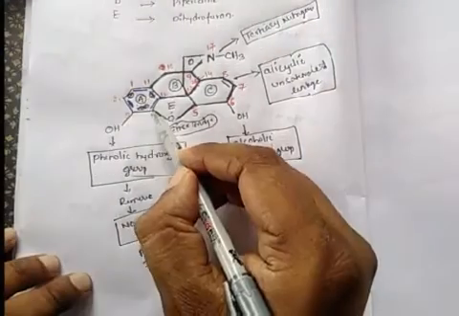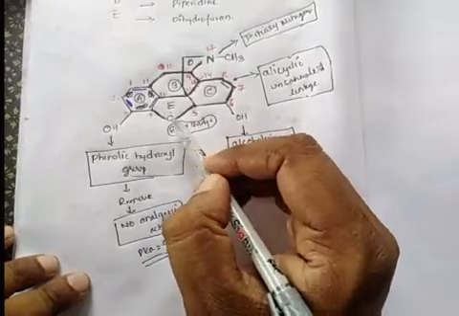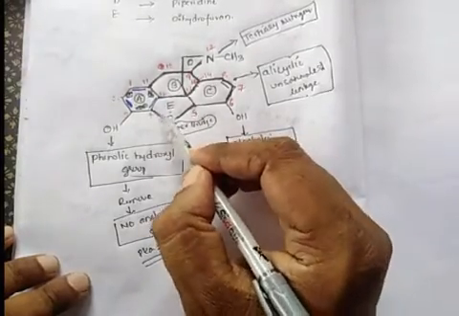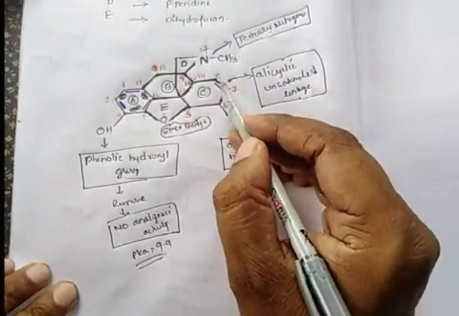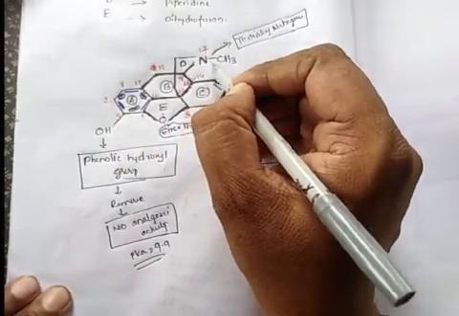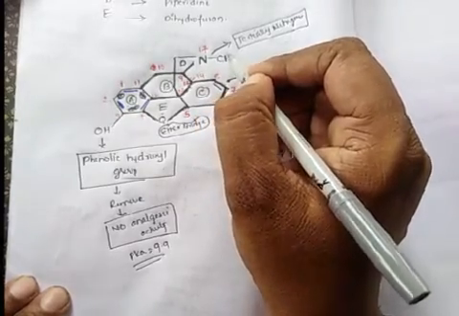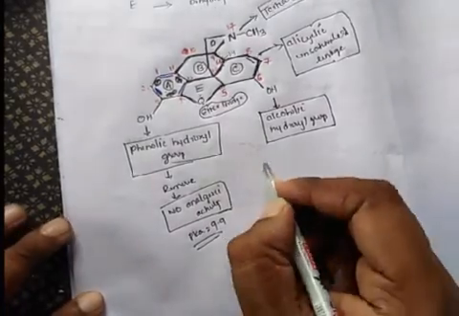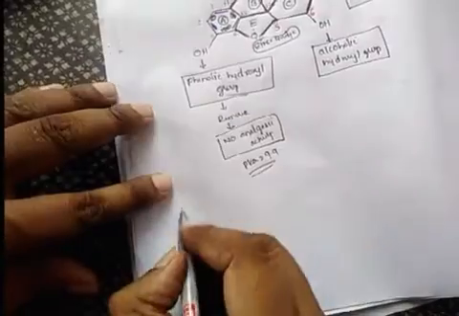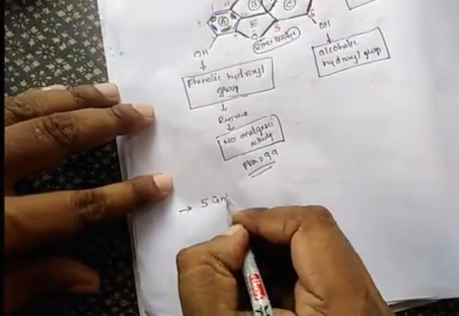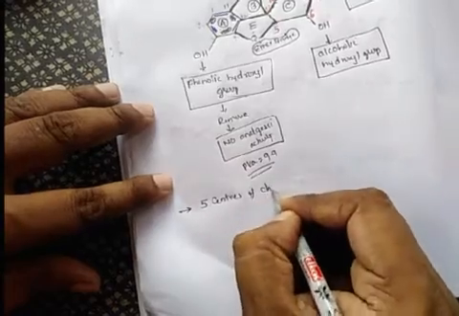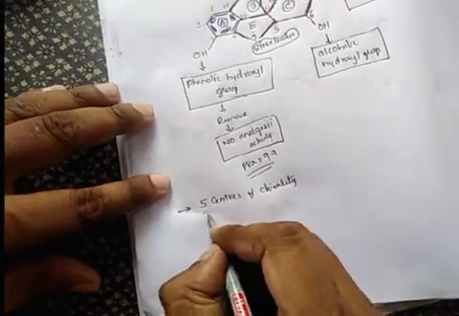This is a linkage between the 4th carbon and 5th carbon, and there is an oxygen between them. This linkage is called the ether bridge or ether linkage. There is an unsaturation between the 7th and 8th carbon. At the 17th position we have a tertiary nitrogen or tertiary amine group. There are 5 centers of chirality.